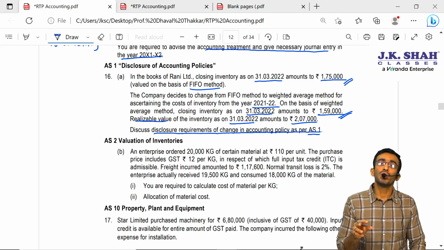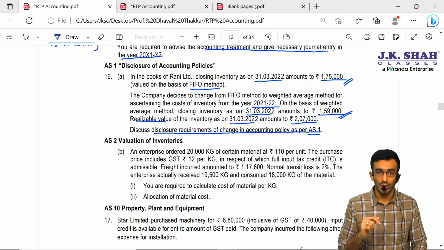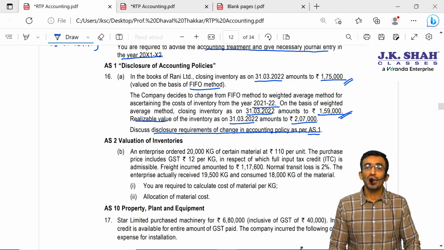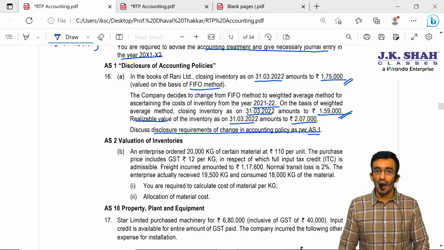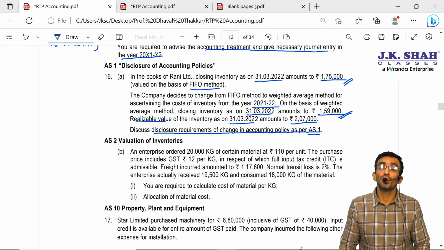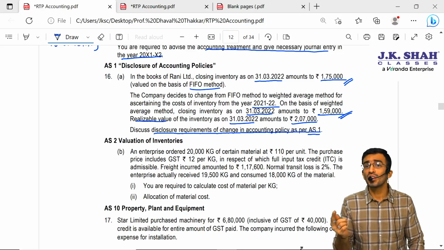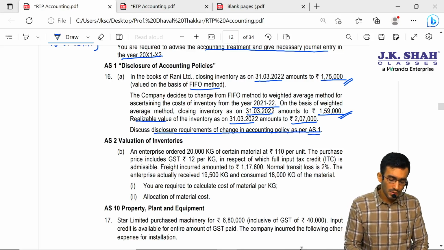So majorly we have to focus on AS1. They are asking to discuss, or I can say, state the disclosure requirement. So sir, as per AS1, if there is a change in accounting policy, then any material effect because of change in accounting policy we need to disclose. After that, the item of general purpose financial statement affected because of change in accounting policy, that also we need to disclose, and the amount by which that particular item is affected, that also we need to disclose. If in any case we are unable to ascertain the amount of change because of change in accounting policy, wholly or partly, the fact also should be indicated. Let us see the solution.